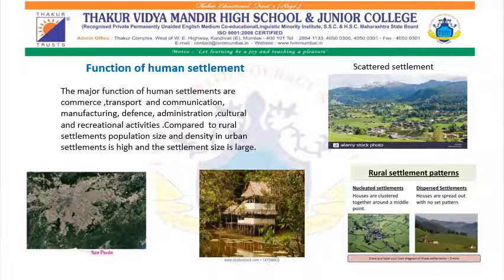Let us see what are the functions of human settlement. The major functions of human settlements are commerce, transport and communication, manufacturing, defense, administration, cultural and recreational activities. Compared to rural settlement, population size and density in urban settlement is high and the settlement size is large. That means in the rural areas, the population is less compared to the urban settlement as all things are available in the urban areas.